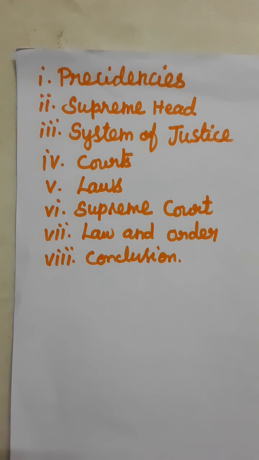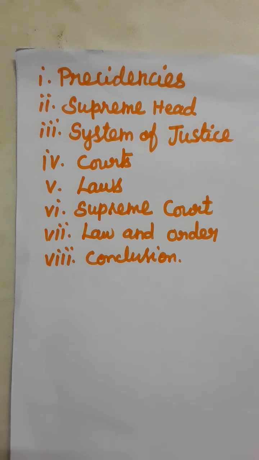How many courts are there? There are 2 courts. They are criminal and civil. Uniformity laws were practiced for whose? For Hindus and Muslims. Next topic. Under which act was the Supreme Court established? Under the Regulating Act.